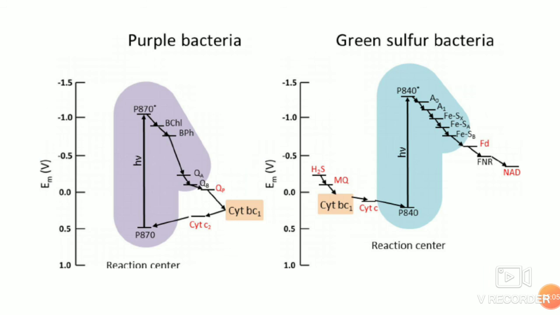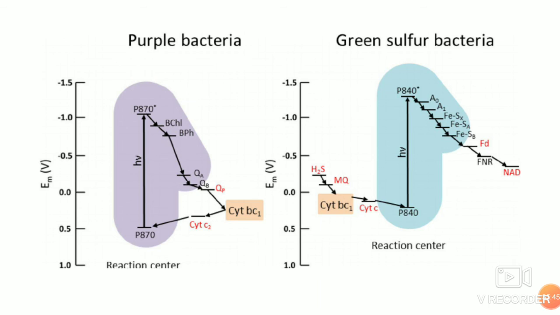So this was the simplest purple bacteria, where you have the excited P870 of the reaction center, which becomes an excited molecule by donating the electron to bacterial chlorophyll, and becomes P870 plus. From the bacterial chlorophyll, the electrons are transferred to bacterial pheophytin, then to quinone A and quinone B, and from quinone B to cytochrome BC1, to cytochrome C2, and then back to the reaction center P870.